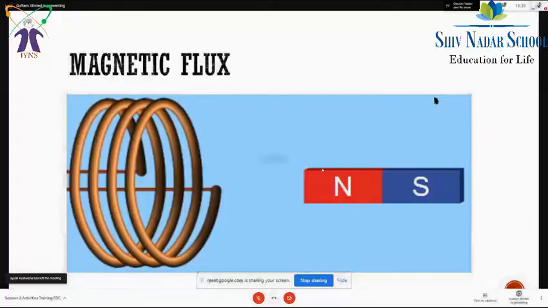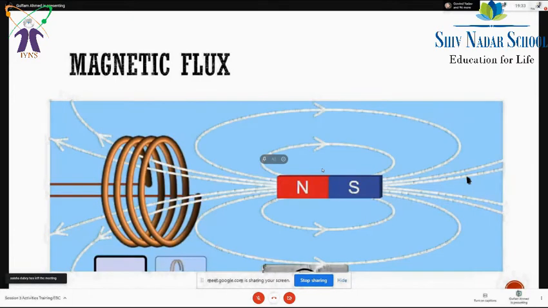So beta, if we keep the magnet here and a coil is also there, what actually do we have to see? Let's go to the next diagram. See this. What is happening? Lines are passing through this area of the coil, the cross-sectional area.